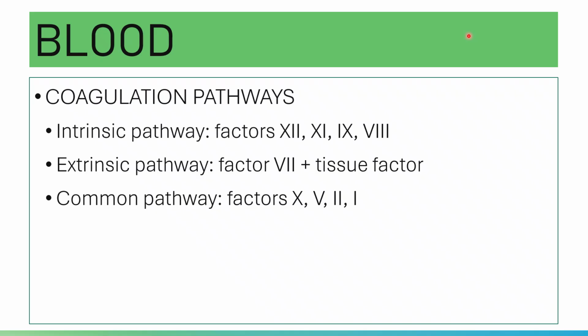Please note that these are coagulation factors. For the intrinsic pathway, you have factor 12 and the following; for the extrinsic and common pathways, you have the following. And you have tests to check these, which will be discussed further in Hematology 2.